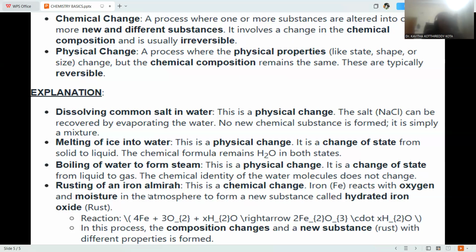Rusting of iron. It is a form of chemical change because iron is a pure metal existing in Fe form. Whenever rusting takes place, that is a simple oxidation process under moisture conditions. Wherever iron undergoes oxidation under moisture conditions, it is transformed into ferric oxide, with n number of water molecules possible. This is an entirely new substance with respect to the starting material, iron metal. That's the reason why you can depict rusting of iron as a chemical change.